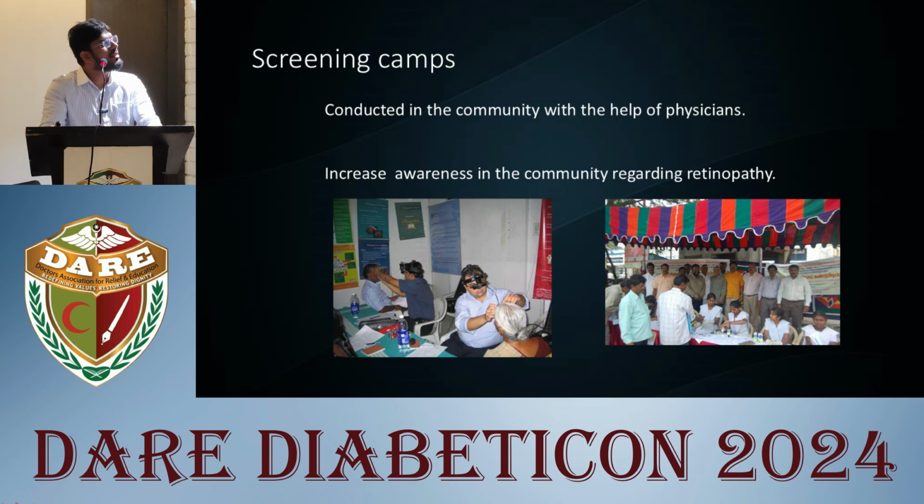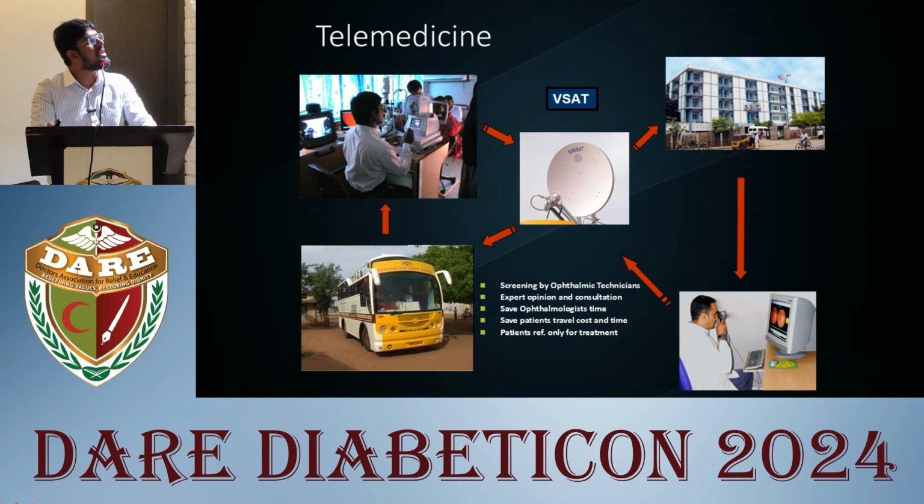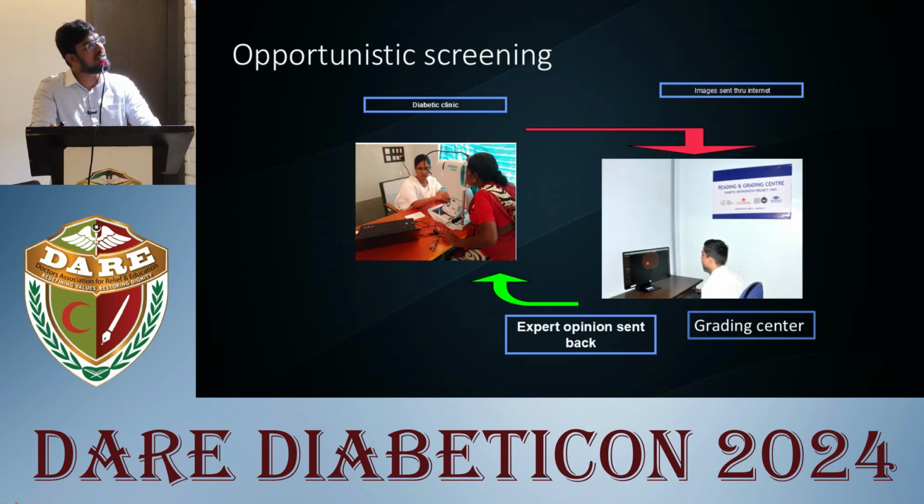Okay. And another way of screening is telemedicine, where a technician is trained to take fundus images in a center, and these images are sent to a satellite center where the ophthalmologist grades them and asks the patient to come if there is any requirement of intervention. That also reduces the patient's travel cost and time, and also saves the ophthalmologist's time in screening many patients in clinics. Then opportunity screening is nothing but screening of the patient at a diabetic clinic, where they employ a fundus camera and send the fundus images to a center, where the expert grades them and sends back his opinion.